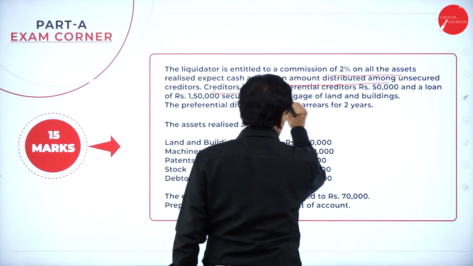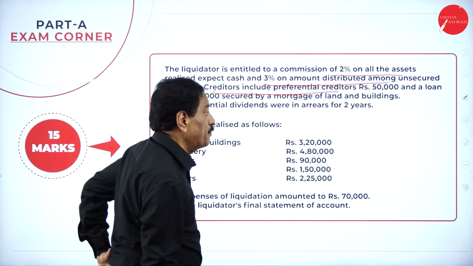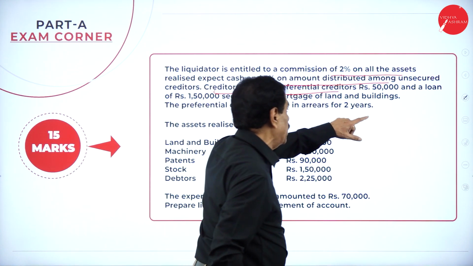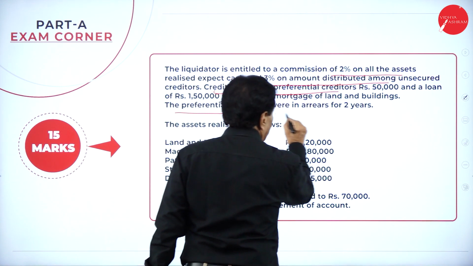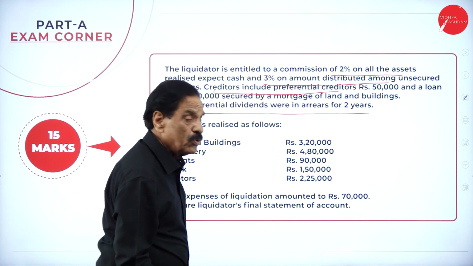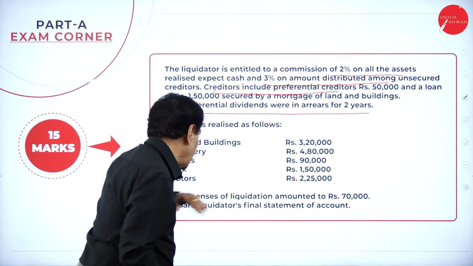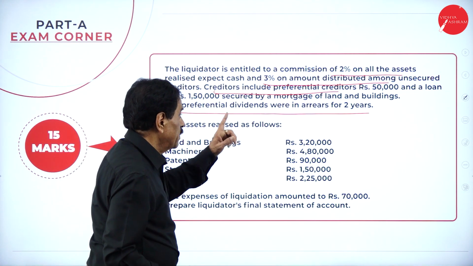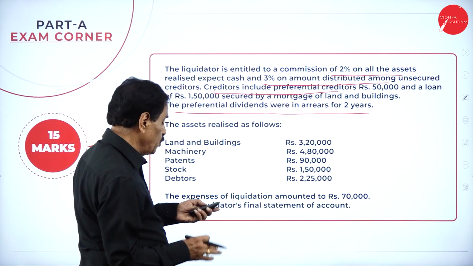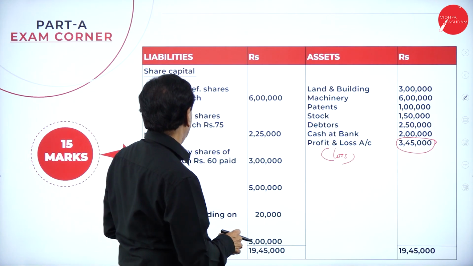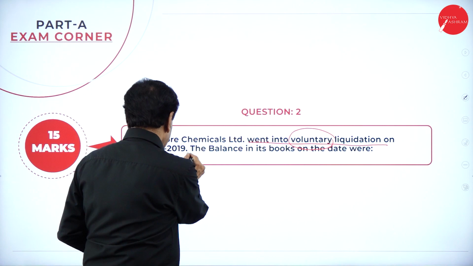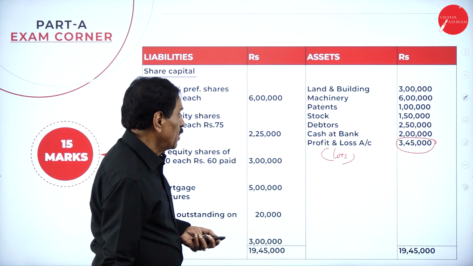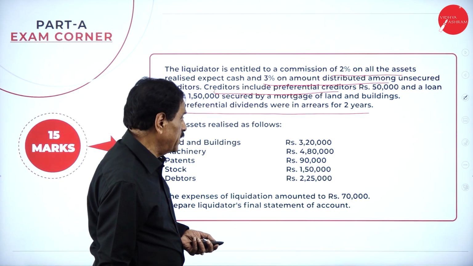Then creditors include preferential creditor 50,000, secured creditor 1,50,000 with mortgage of land and building, and preference dividend was in arrears for how many years? 2 years. These are all the assets realized. The expense of liquidation is 70,000. Prepare means on the date of the balance sheet itself you are going to make the payment. The payment has to be made here on 31/3/2019 only. No further dates are given, so no calculation of debenture interest is considered.